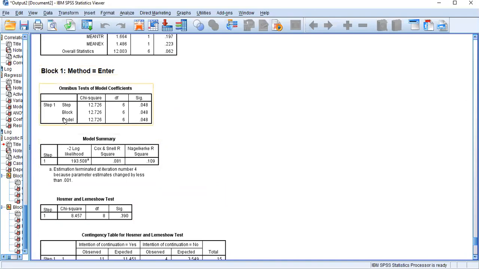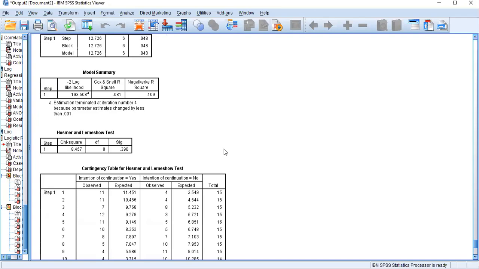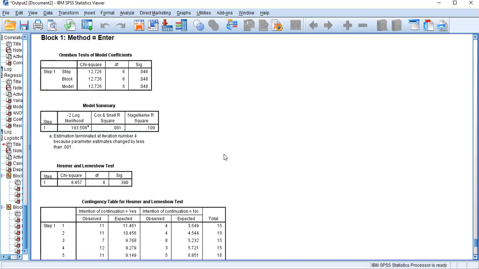Now you can see the sig value also given in here, the omnibus test of the model. This is also clear. Since the sig value is less than 0.05, your model is statistically significant. And the other thing you need to know about is the R square value. It is like a regression, but we are having different names.